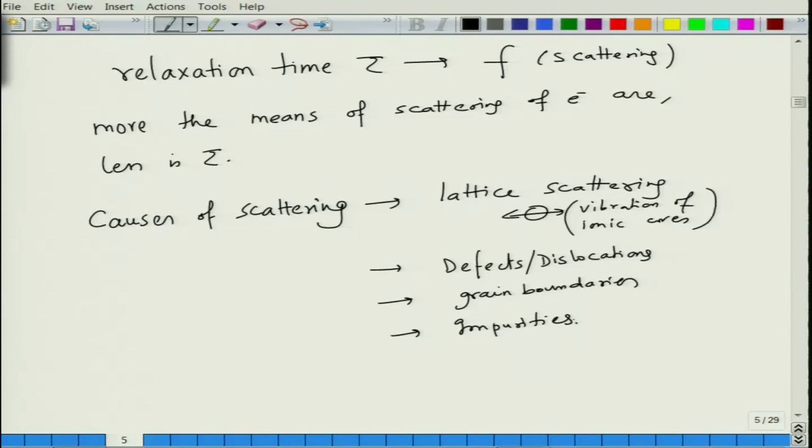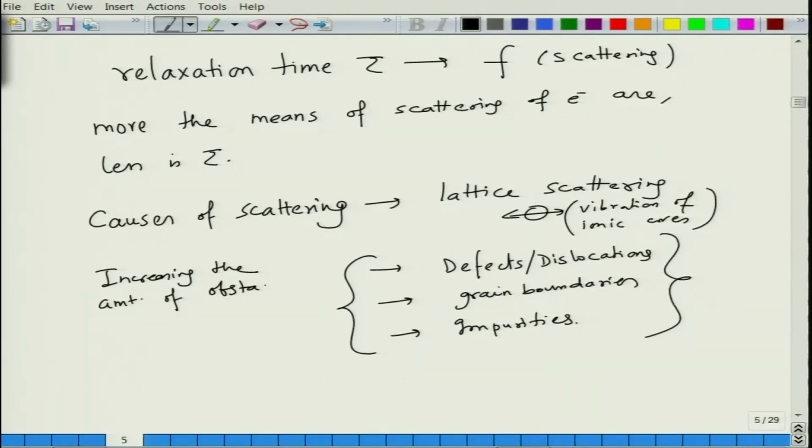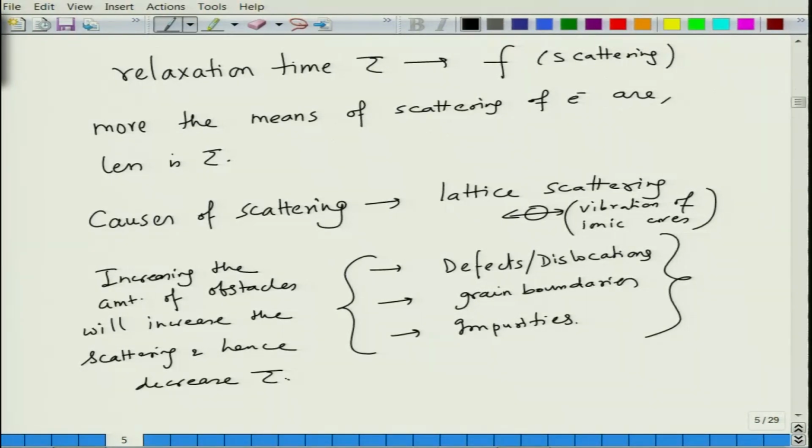All of these things will cause scattering, so increasing the amount of obstacles will increase the scattering and hence decrease tau. All right.